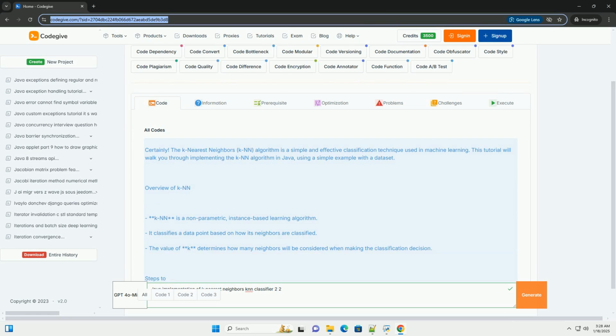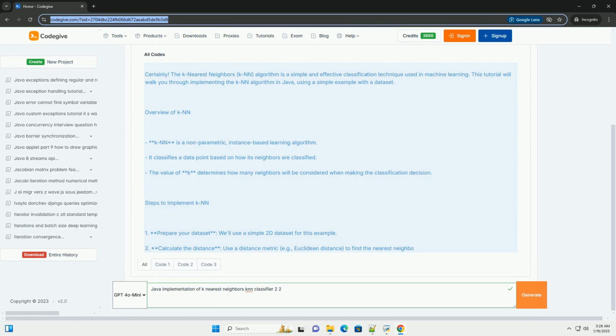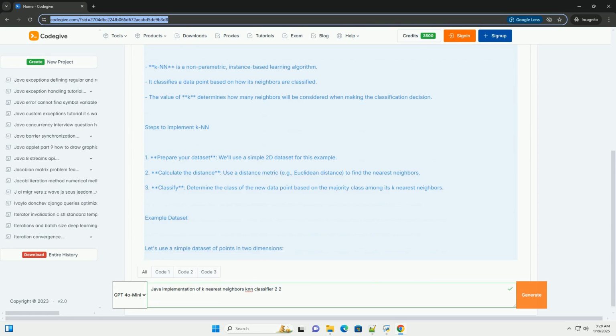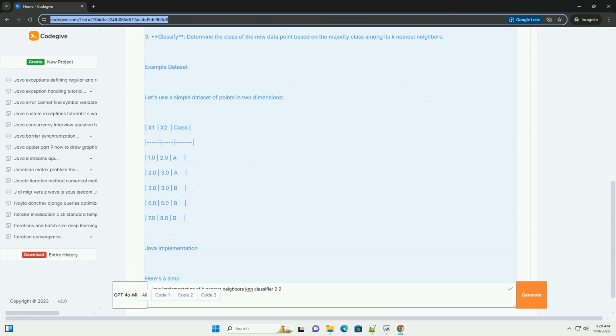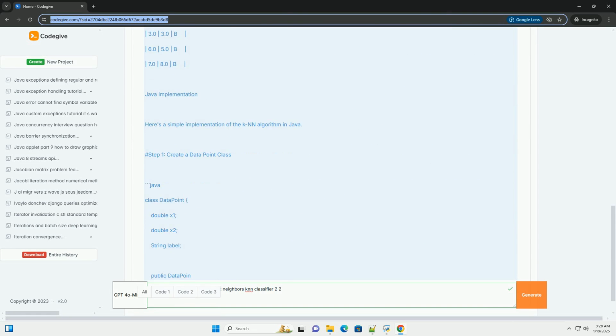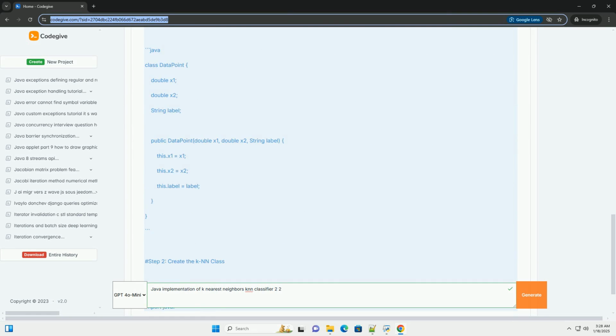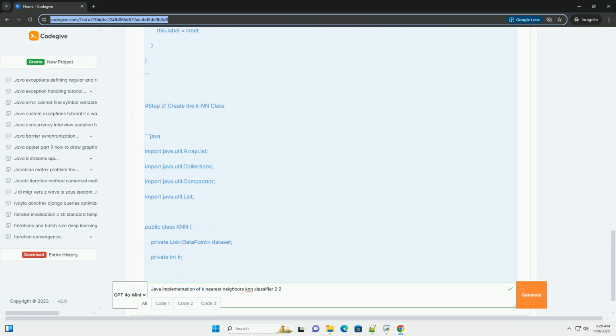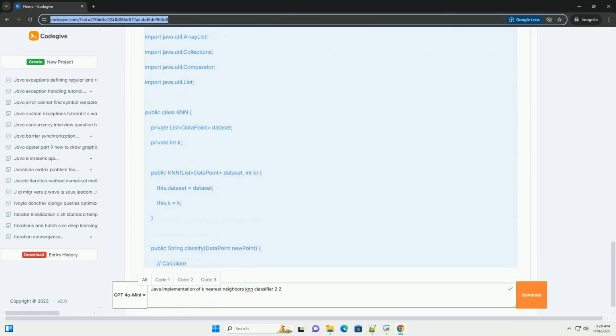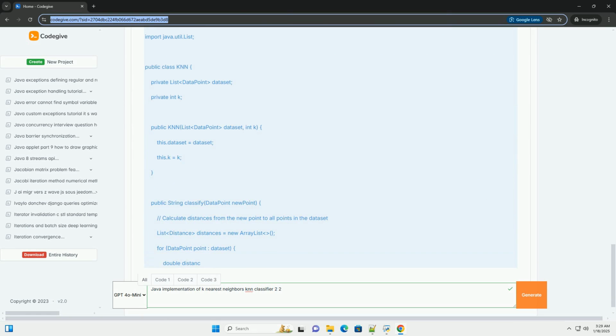Certainly. The k-nearest neighbors, KNN, algorithm is a simple and effective classification technique used in machine learning. This tutorial will walk you through implementing the KNN algorithm in Java, using a simple example with a dataset.